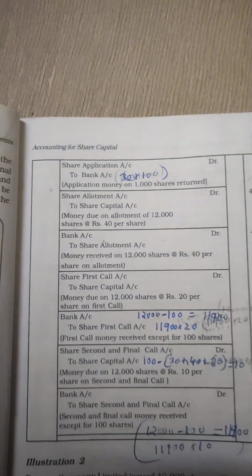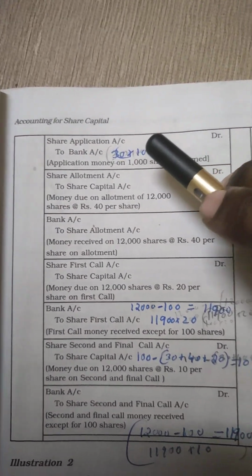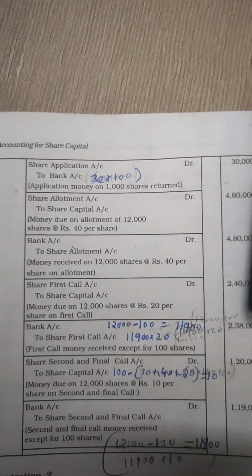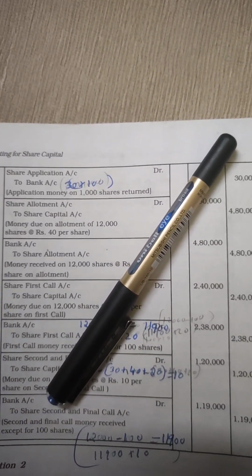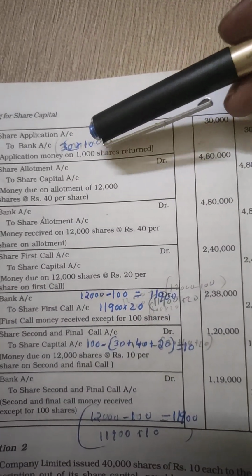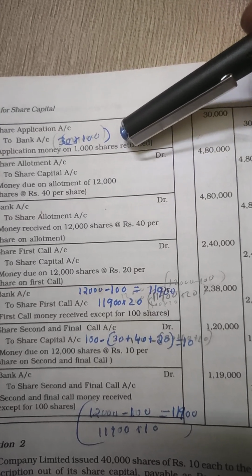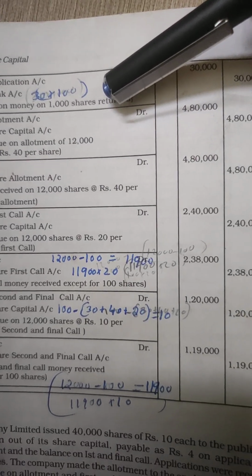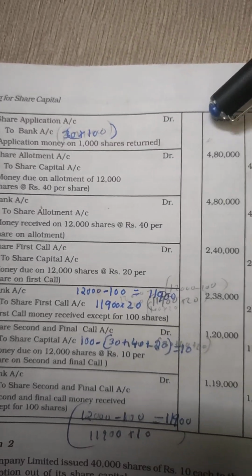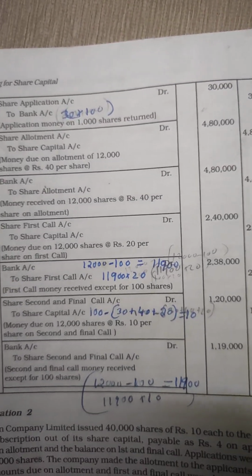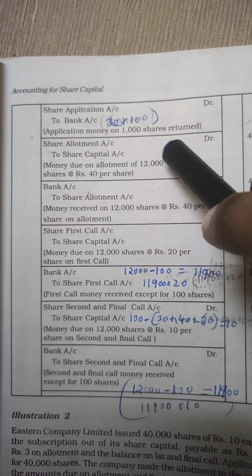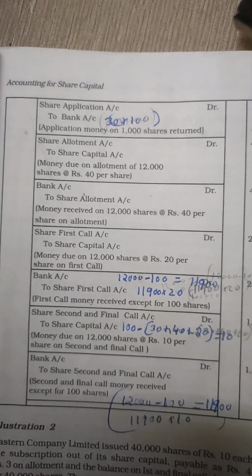Returned application money is relating to 1,000 shares at rupees 30 per share. The journal entry for this is share application account debited to bank account. 30 into 1,000. The amount will be 30,000 debit and 30,000 credit. The narration will be application money on 1,000 shares returned.